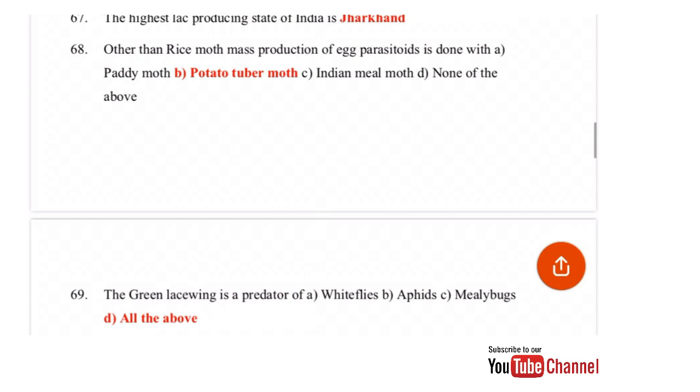Next is, the green lacewing is a predator of what? Whitefly, aphid, mealybug, and all of the above. So the correct answer for this is whitefly, aphids, and mealybug, that is all of the above, these three.